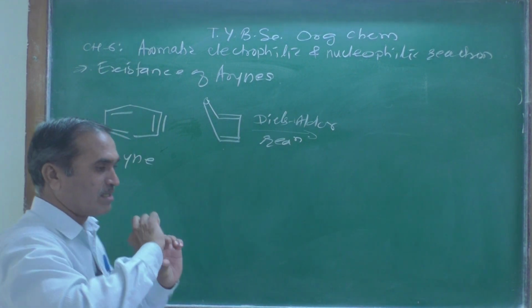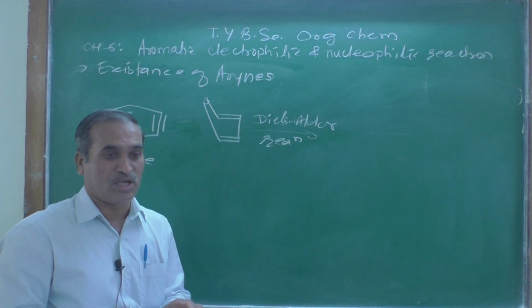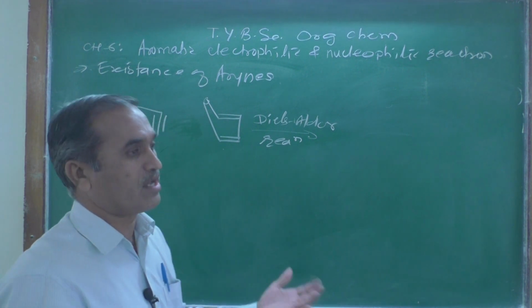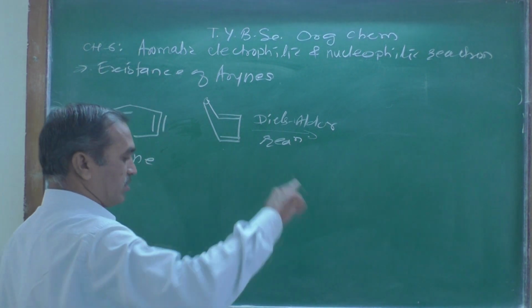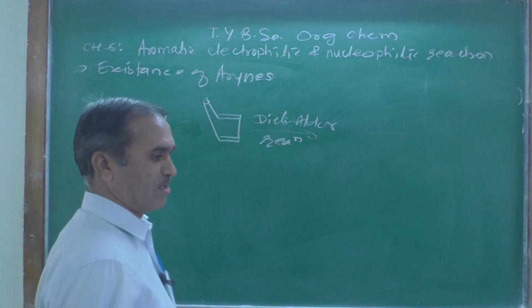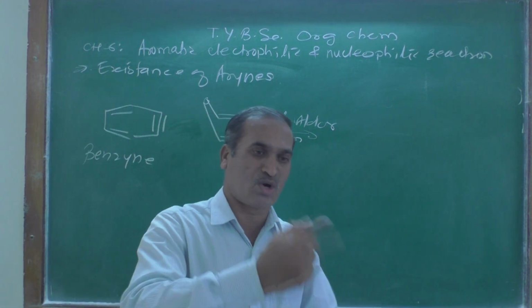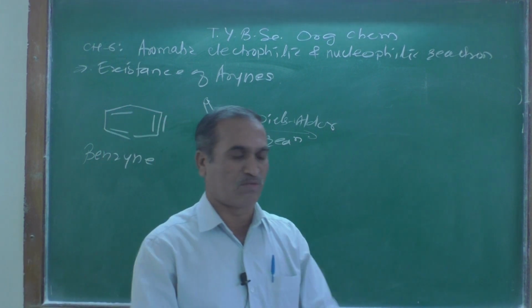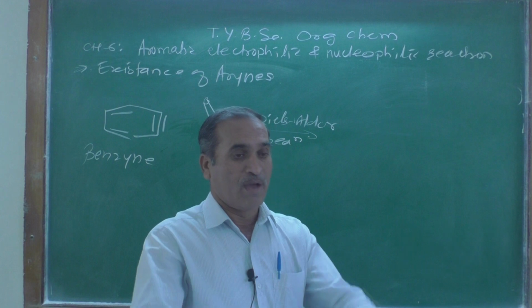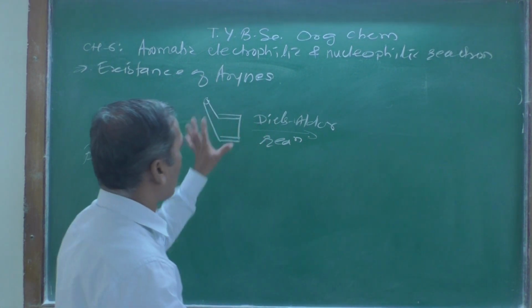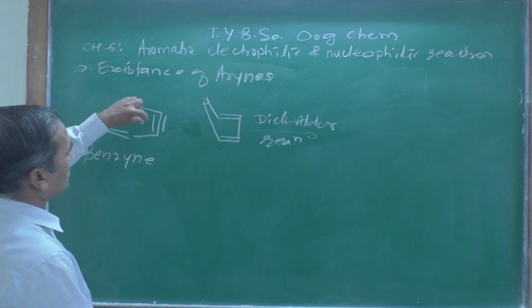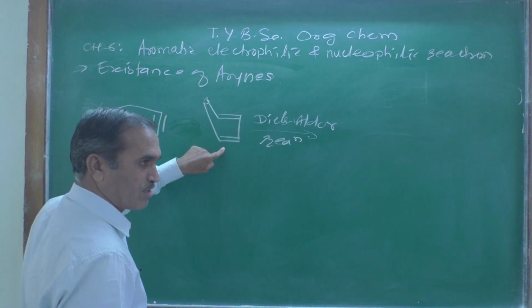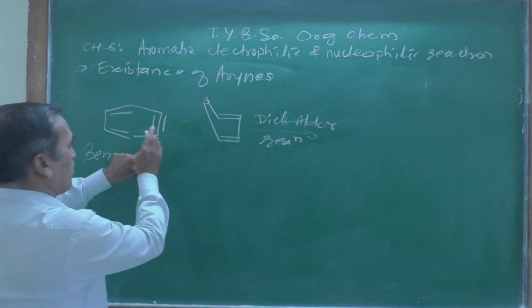Now, it is a cyclic reaction, an electrocyclic reaction, or what we can call a pericyclic reaction. In a pericyclic reaction there is formation of a transition state, in a clockwise, rotatory or anticlockwise manner. Everything we are going to learn in MSc. But here just remember, Diels-Alder reactions take place like this. This is the 2 pi electron component and here is the 4 pi electron component. It is a diene and it is a dienophile.